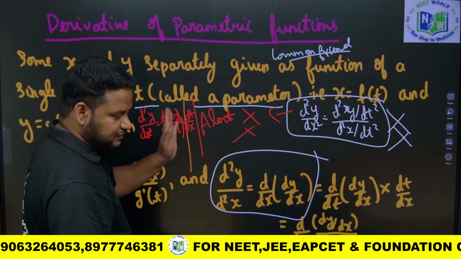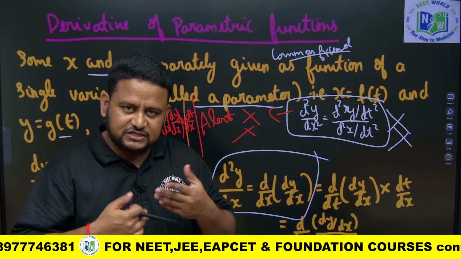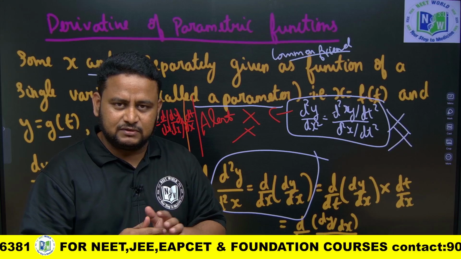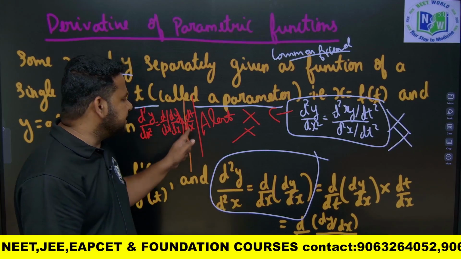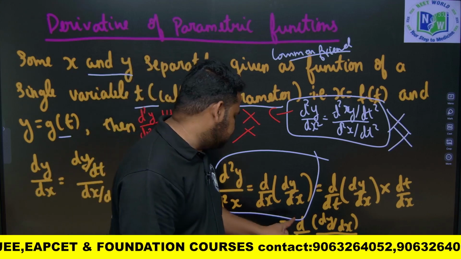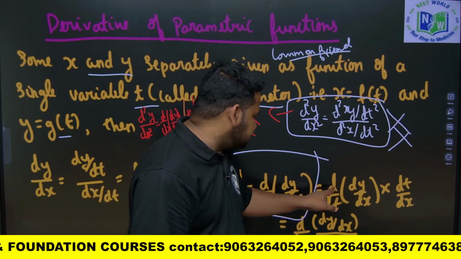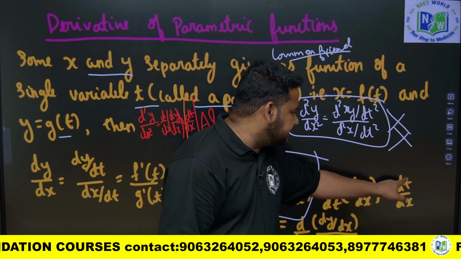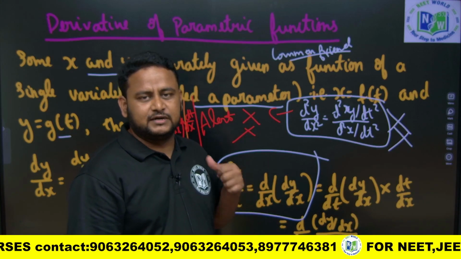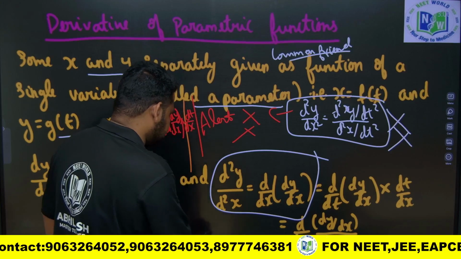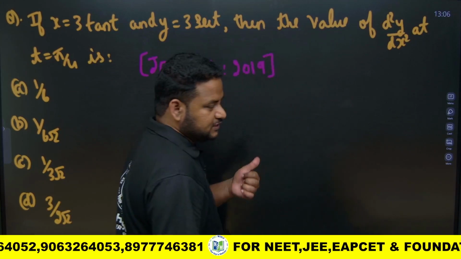First you find the double differentiation. So first of all, please find dy by dx. Then you differentiate again, then you will get d square y by dx square. You have to multiply that by, very important, dt by dx. So that is what is given here. That is d by dx of dy by dx, that is d by dt of dy by dx into dt by dx. Okay, that is the meaning of how to find double differentiation. So let us solve some questions. You will understand then. That mistake, the alert which I told, you should be careful.